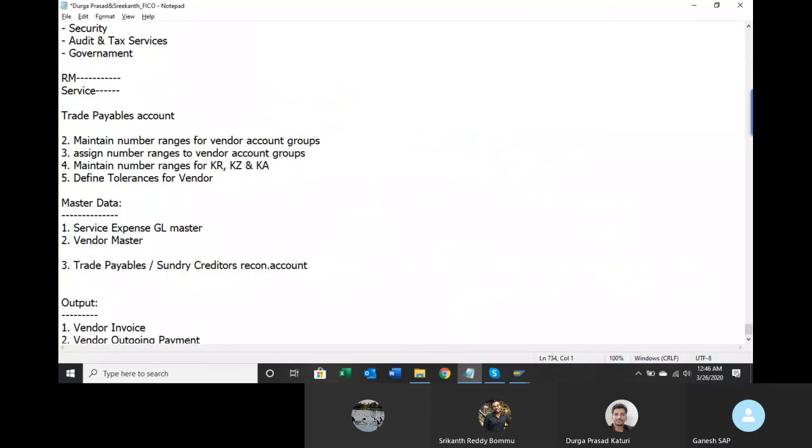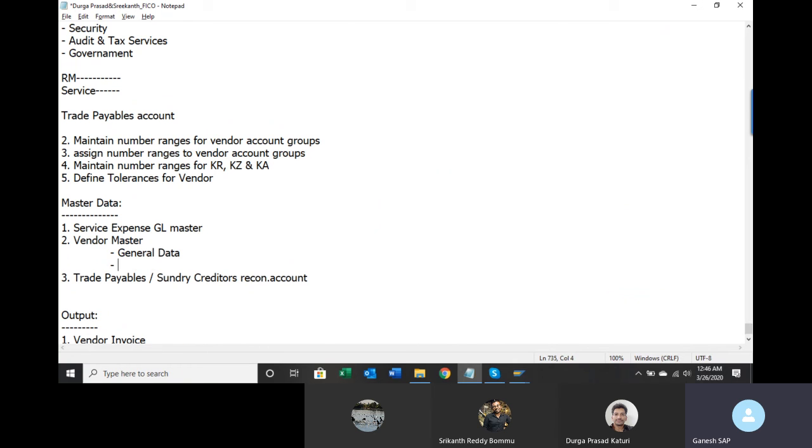Now vendor master. Let us talk about vendor master. Vendor master will have three sections. One is the general data section. General data section is where you will mention vendor name, vendor address, vendor email ID, vendor phone number. So this is generic data of a vendor.